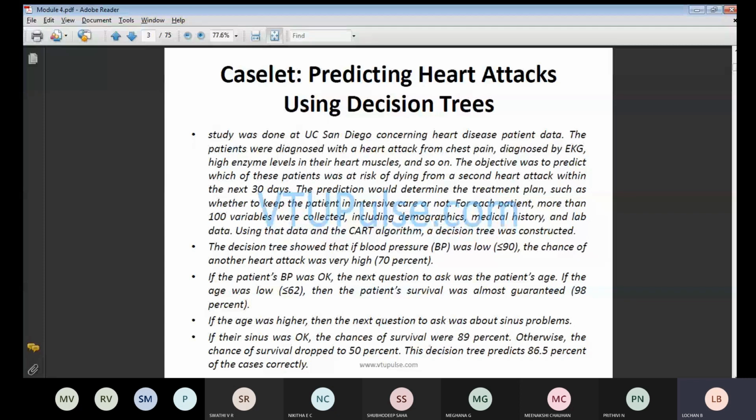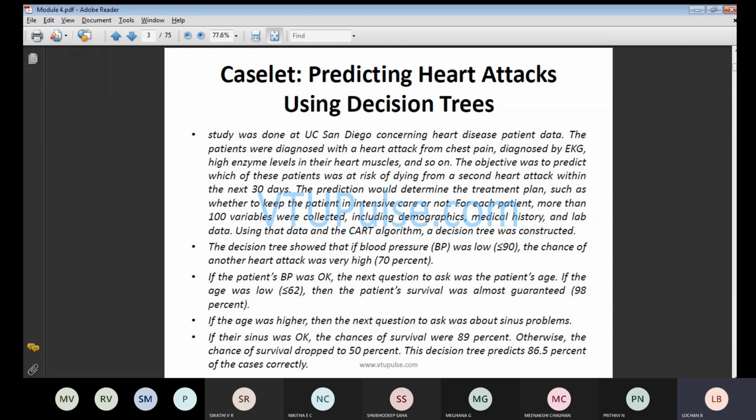In that BP, you may get two things: the BP may be low or high, or normal. If it is normal, you will check the next test which has to be performed. If it is low, you will perform one more thing. Like that, they have maintained a case study for this concept, that is, predicting heart attack using your decision tree.